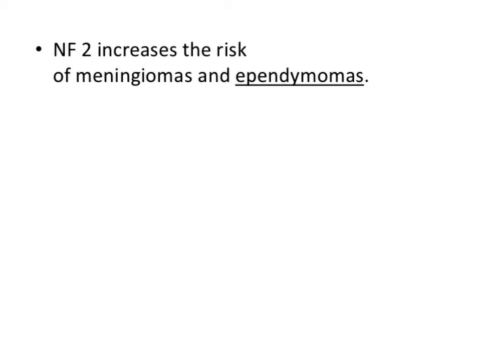So meningiomas, and tumors of ependymal cells, ependymomas. The risk of having meningiomas and ependymomas is increased in NF2. All these are central nervous system related. You can remember brain tumors, brain meninges, meningiomas, ependymal cells, ependymomas, and acoustic hearing loss, bilateral acoustic problem. All these are related with the central nervous system. So NF2 is known as central neurofibromatosis.